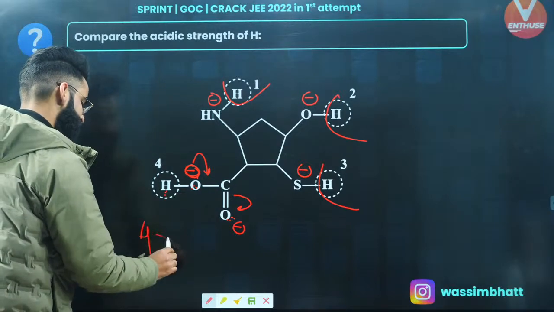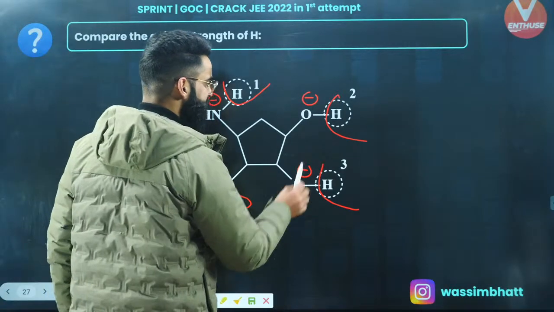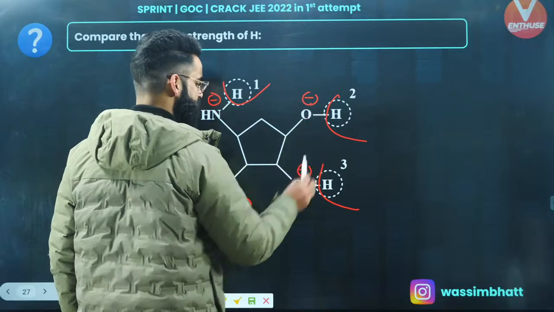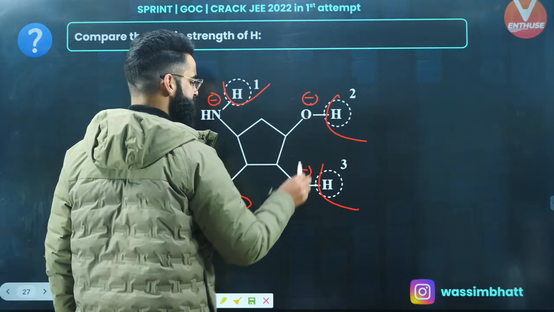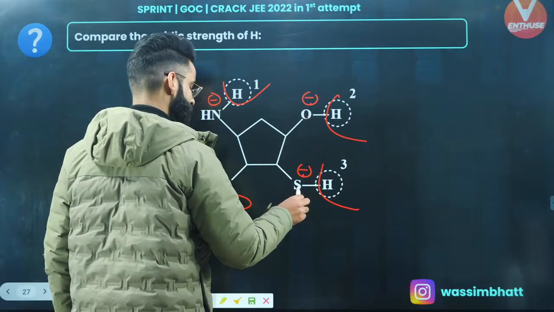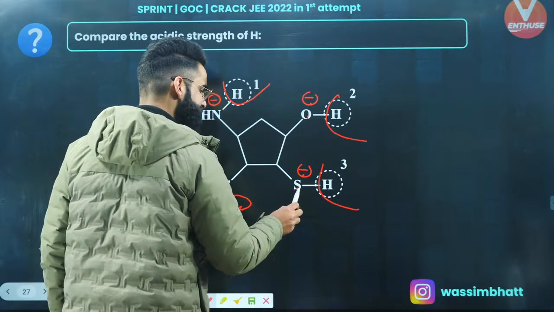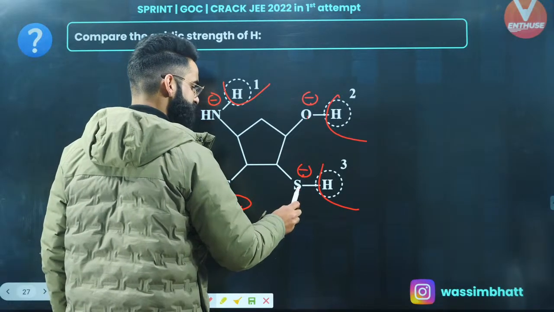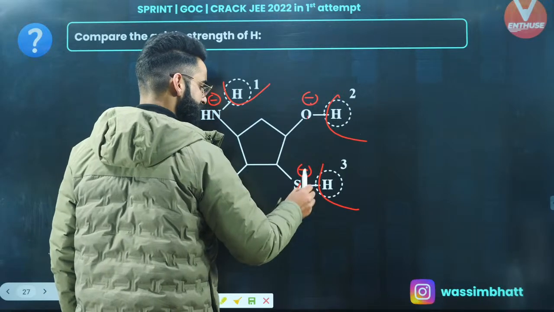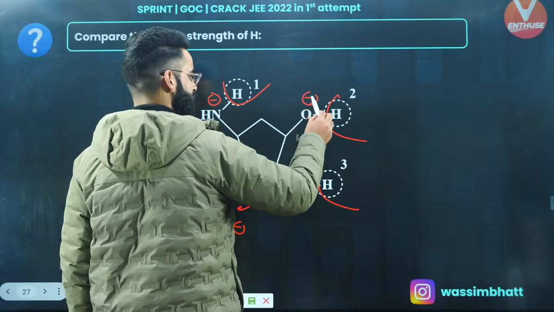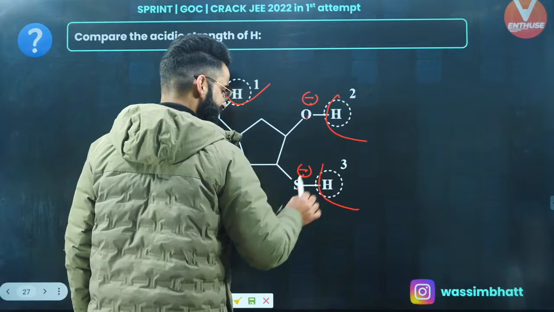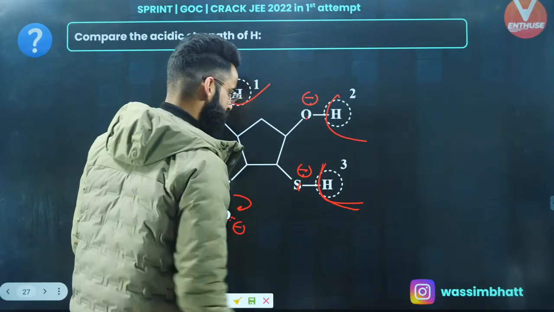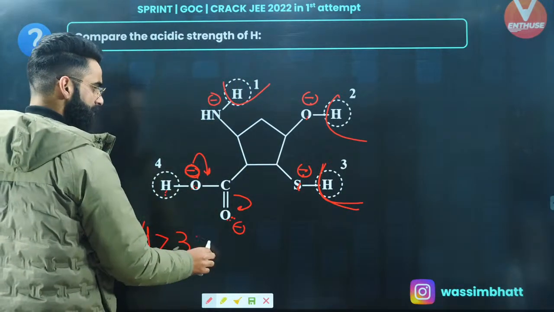This hydrogen is going to be maximum acidic, followed by, if you compare these two, negative charge on oxygen, negative charge on sulfur, right? Oxygen and sulfur belong to the same group. Volume charge density plays a role. More the size, less the volume charge density, more the stability. So negative charge on sulfur is going to be more stable than negative charge on oxygen. So it is going to lose this hydrogen easily as H positive. So the third hydrogen is going to be more acidic.